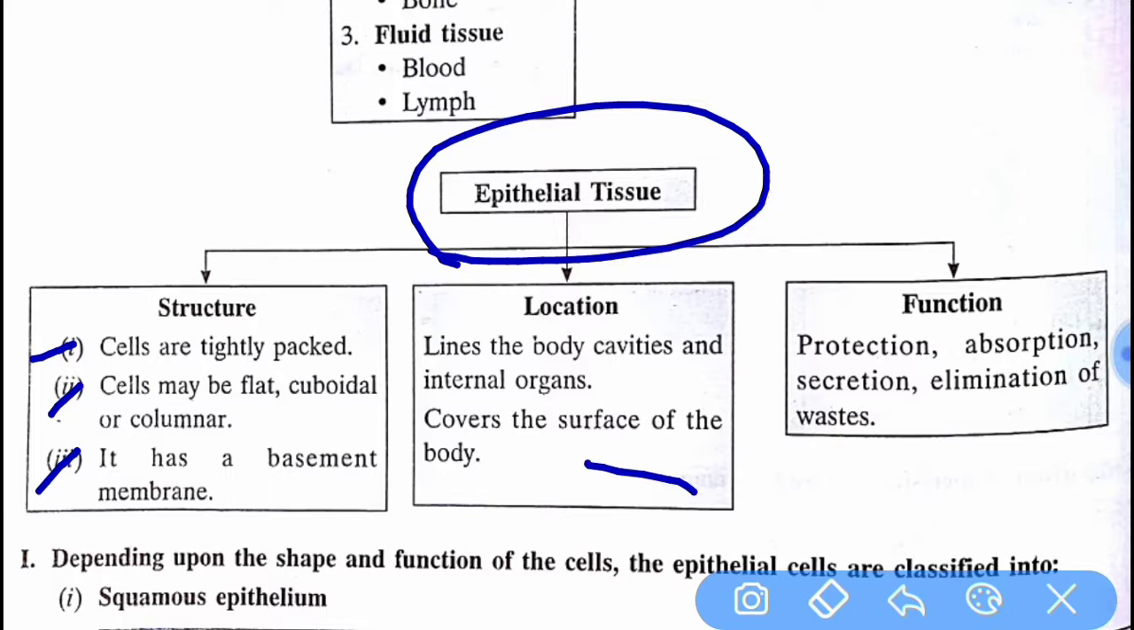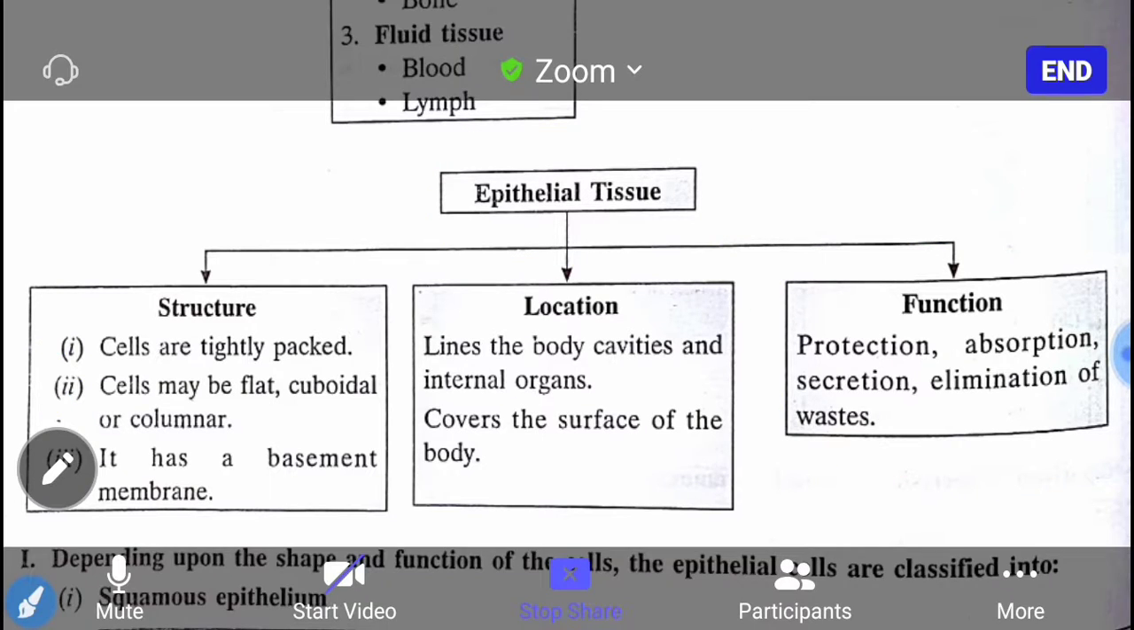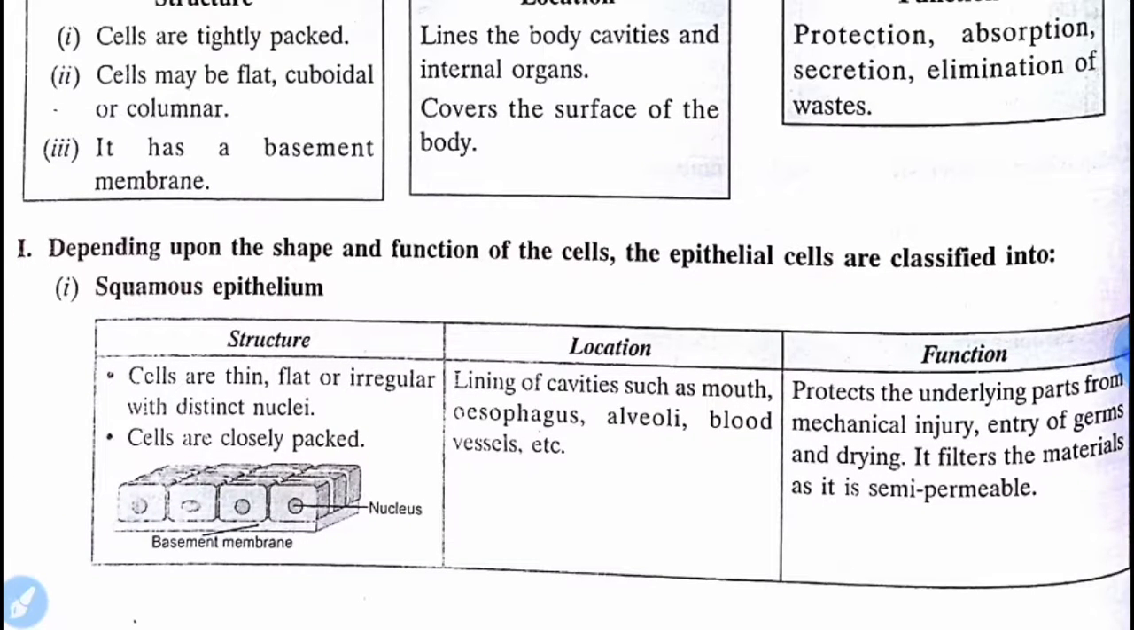Then, if we talk about function, it provides protection, as the skin is protective in nature. Absorption also takes place through our skin. Secretion and elimination of waste are also functions of epithelial tissue. Depending upon the shape and the function of the cell, epithelial cells are further classified.